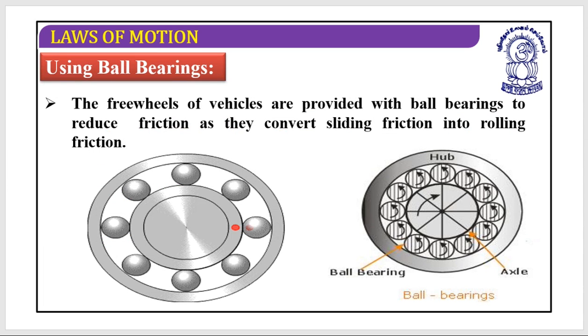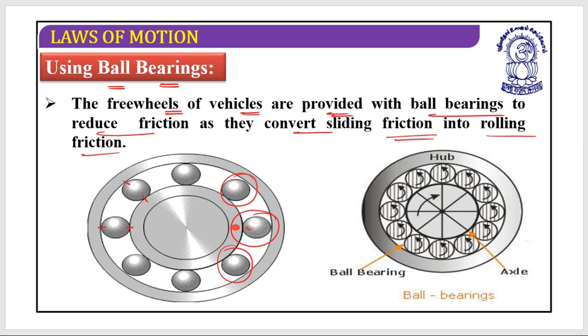Next, using ball bearings. Yes, this is one of the best possible approaches to reduce the friction. The free wheels of vehicles are provided with ball bearings to reduce friction, as they convert sliding friction into rolling friction. Yes, so when I use ball bearings, look at this, not the complete two surfaces are in contact, only this part is in contact.